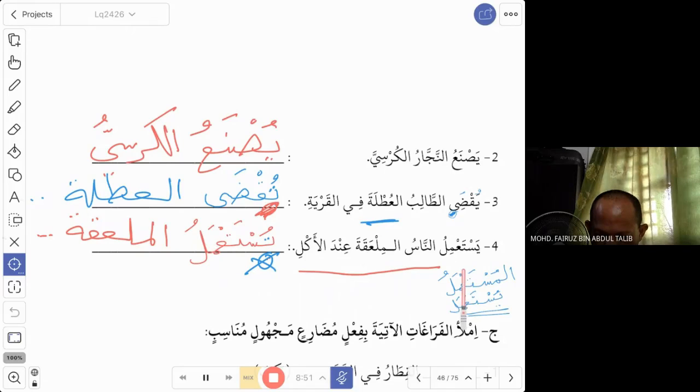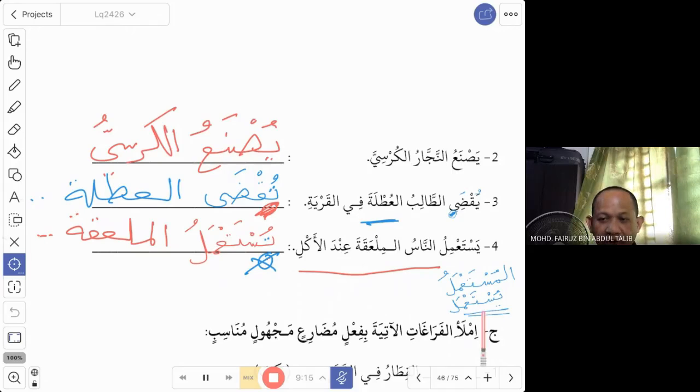Yasta'milu, yusta'malu. And if you notice, here I wrote the word musta'mal. When you learn ma musta'mal, we have learned that in our fiqh. So what is musta'mal? Similar to yusta'mal, was used or is used. The water that has been used for ablution, for example, is what we call ma musta'mal.